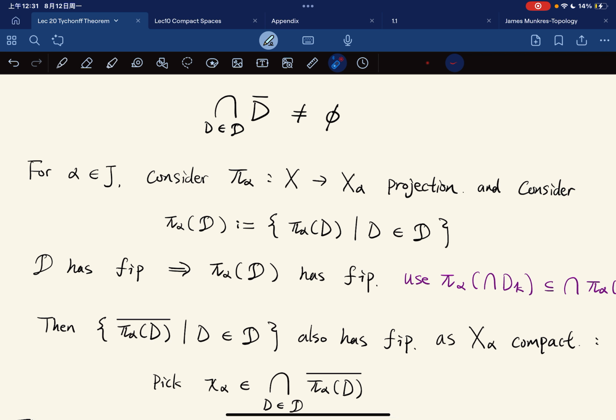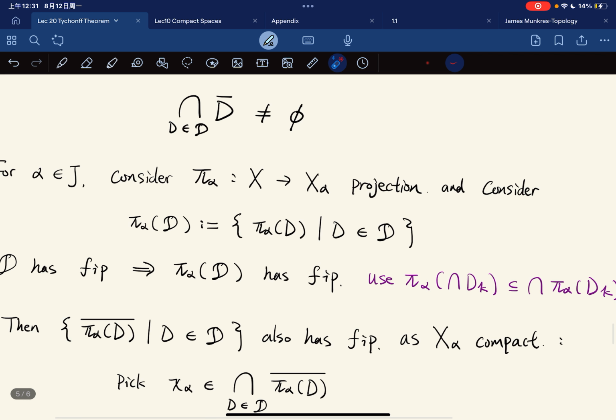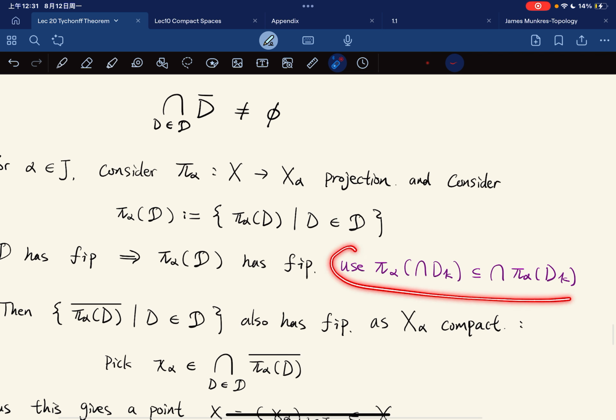We define the collection of pi alpha of D for each D in D. Now, because D has the finite intersection property, this collection also has the finite intersection property. And to verify this, we just use this property.